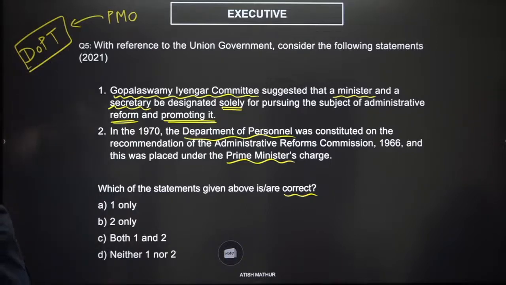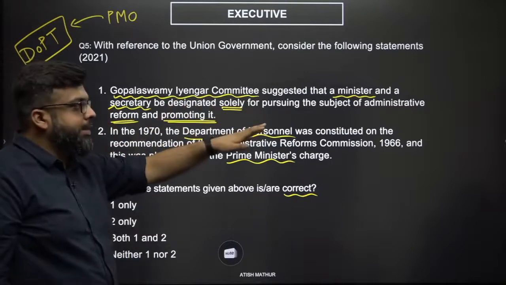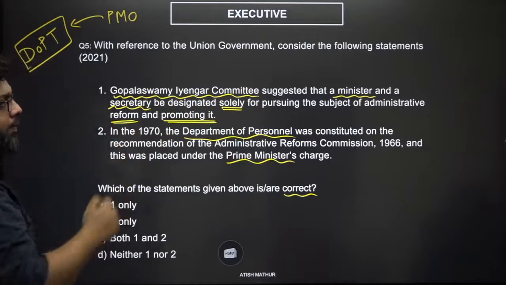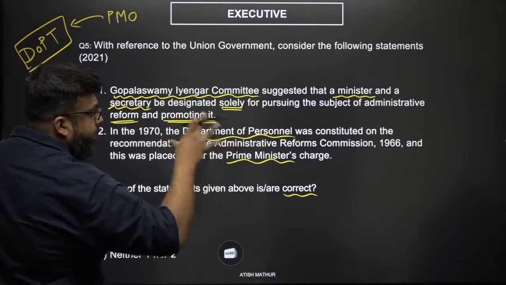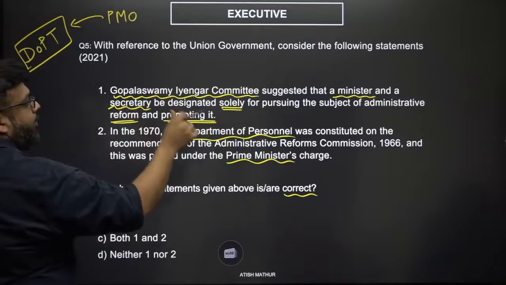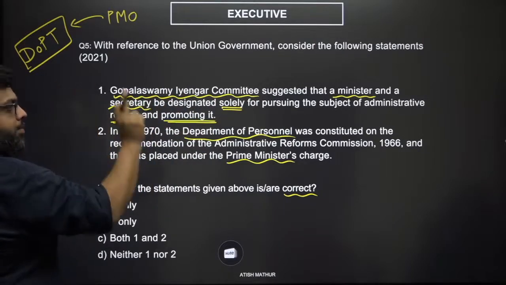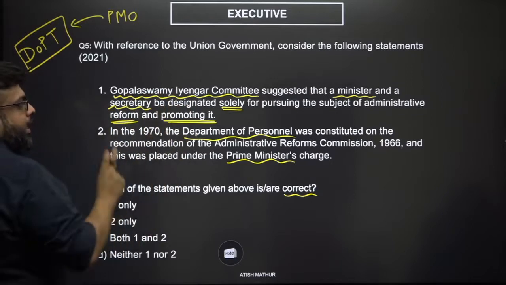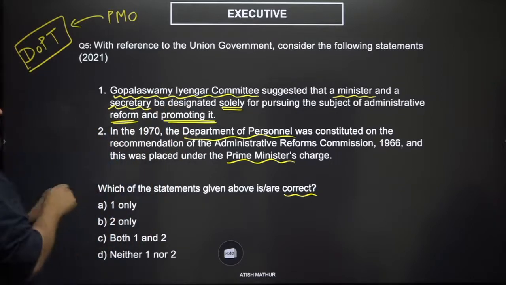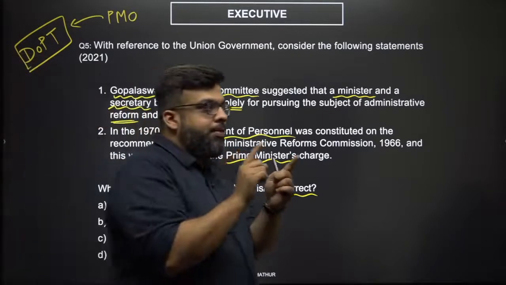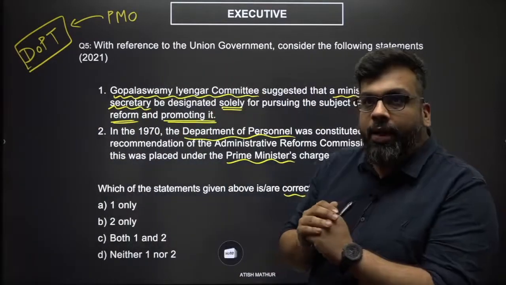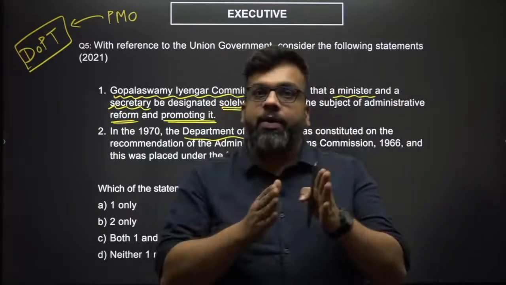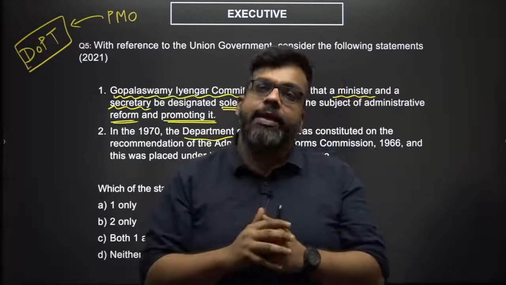First option, the Gopalaswamy Iyengar committee suggested a minister and a secretary be designated solely for the purpose. Let's see, where are the problems here. If you are saying that only and only a minister and one secretary be designated solely for this, that means you have to essentially create either a department or a ministry. Only either a department or a ministry if you're allocating a dedicated secretary and a dedicated minister.